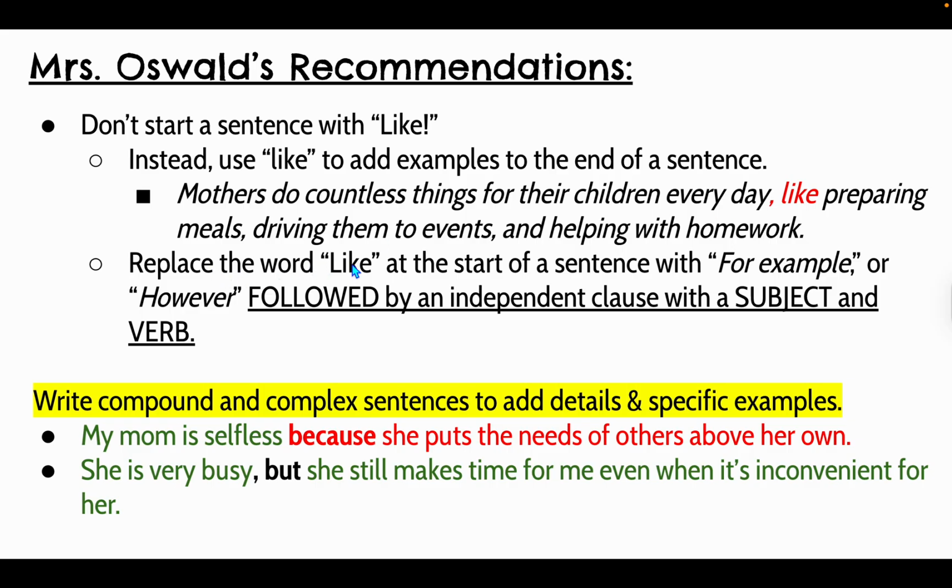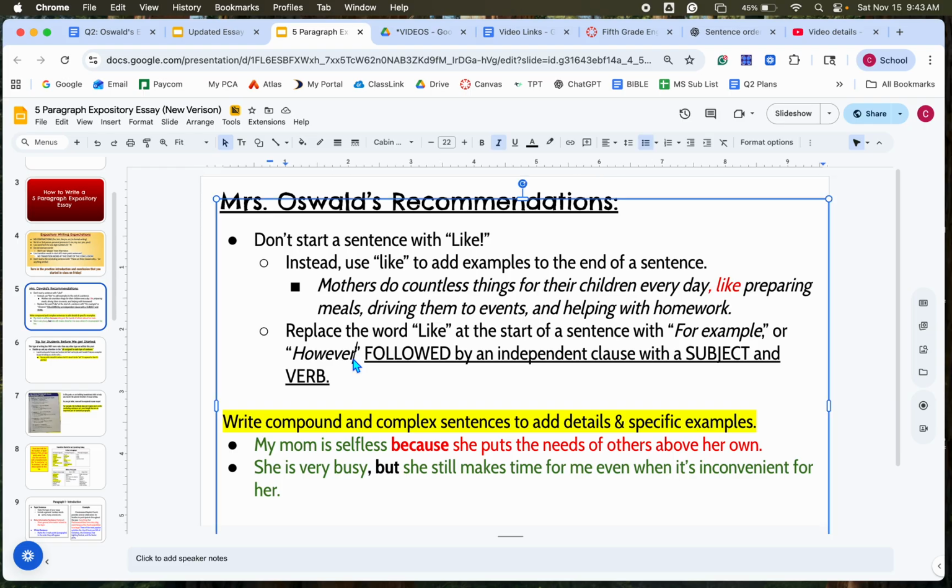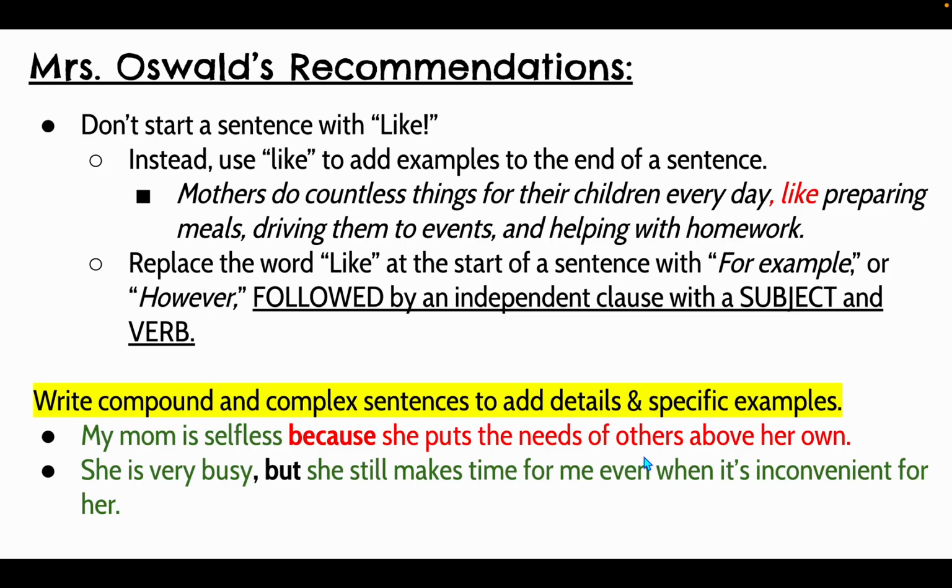If you found the word like at the start of your sentence, you've probably written a fragment or a sentence that doesn't make sense. So let's replace that word like with for example or however. Follow with a comma. Sorry, there should be a comma here. So you'd use your transition word and a comma, and then you can follow it with an independent clause that has a subject and a verb to form a complete sentence.